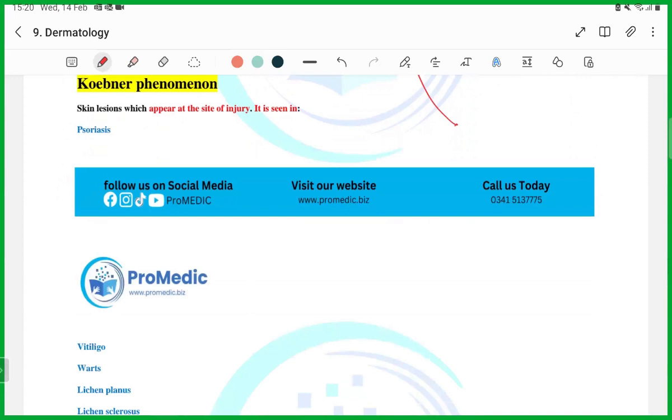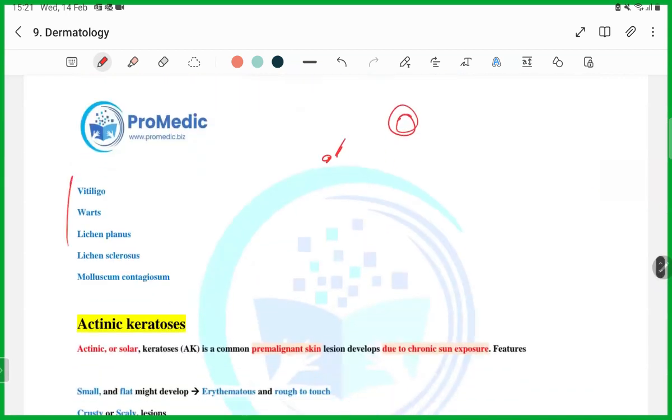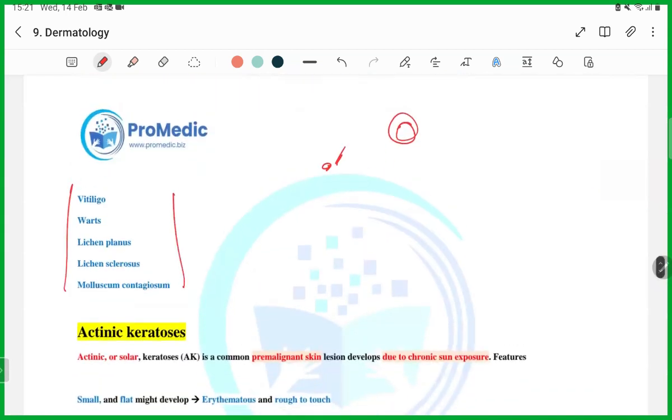What is Koebner's phenomenon, guys? Koebner's phenomenon is when there is a mild injury to the skin, there will be a lesion, redness, lesion. What can be the cause for that, guys? Psoriasis. In all of these conditions, Koebner phenomenon will be seen.